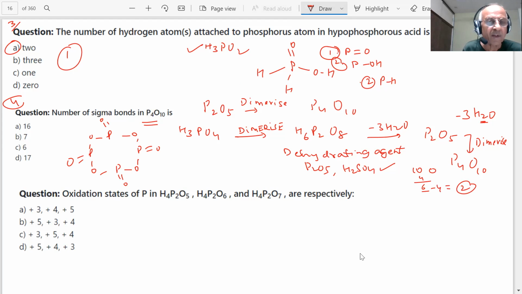Then how will I draw the structure? If a question is given, draw the structure of P4O10, students. Now what I will do, I will link one this and one this. Minus 2, 0. Now can you count the number of sigma bonds? See, how do we do the question in the exam, students? Such questions are important.